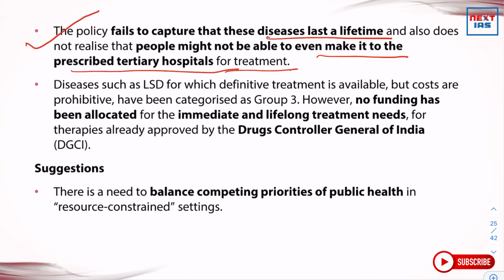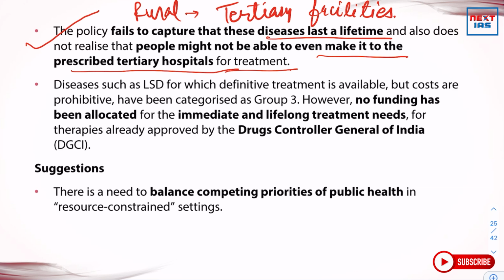See, India's population, more than 65%, lives in rural areas with the least accessibility to tertiary healthcare facilities. So we should understand that it becomes very challenging to get the treatment from the tertiary hospitals, as this prescribes. Diseases such as LSD, for which definitive treatment is available but costs are prohibitive, have been categorized as Group 3. However, no funding has been allocated for the immediate and lifelong treatment needs for therapies already approved by the Drugs Controller General of India.